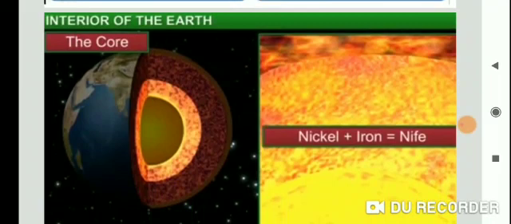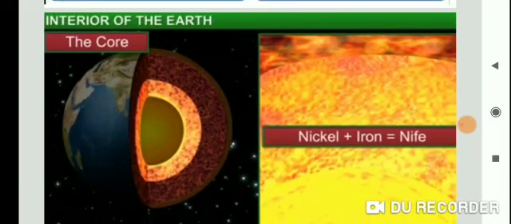The crust is the uppermost layer, or topmost layer. The uppermost layer over the earth's surface is called the crust, and it is the thinnest of all the layers. Okay, and next, today we also discussed the mantle.